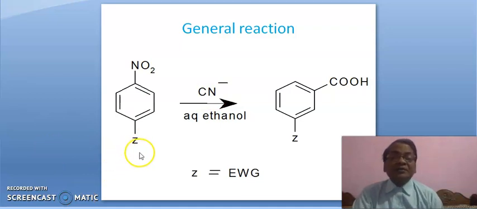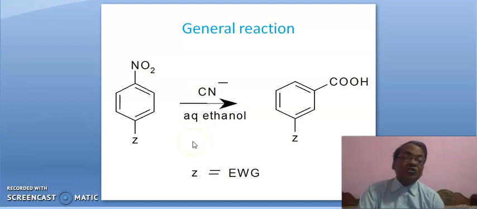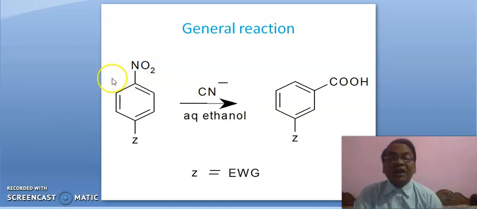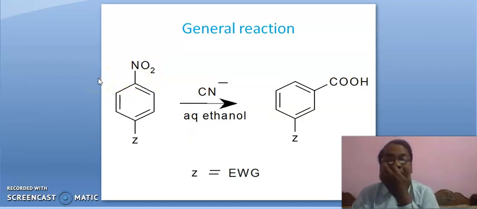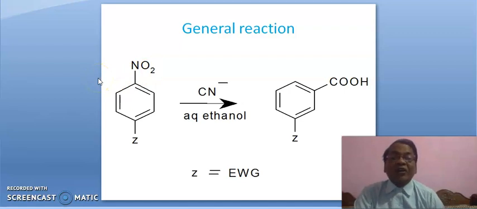But when we see its mechanism, all things will be clear, and we will also see that the cyanide ion is not hydrolyzed into a carboxyl group.